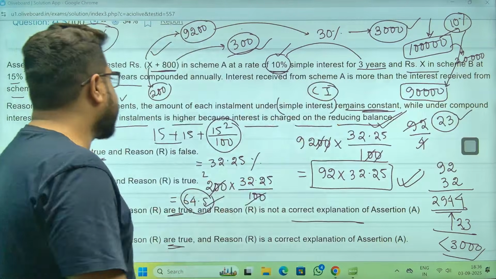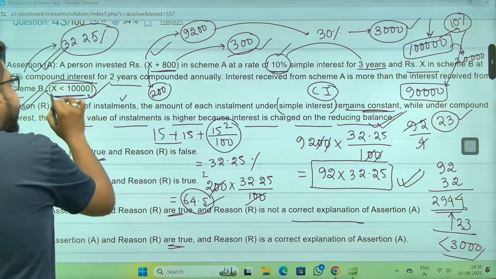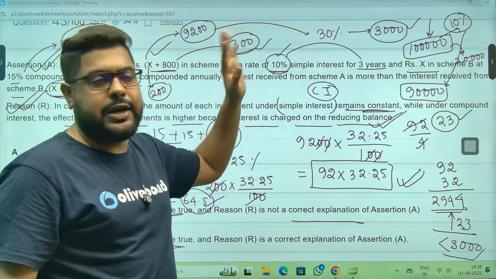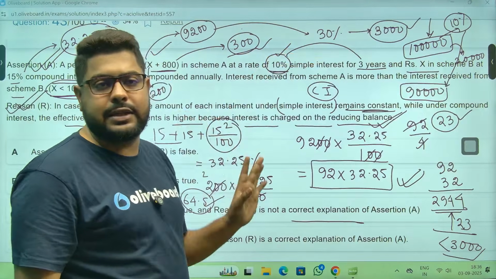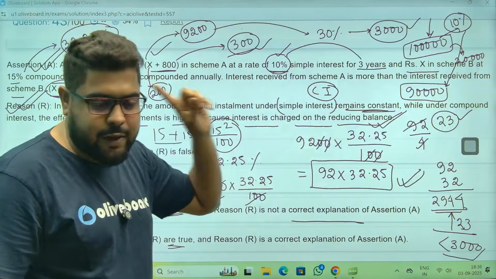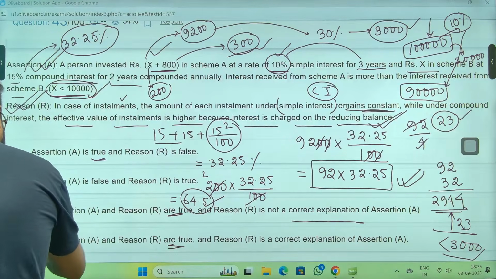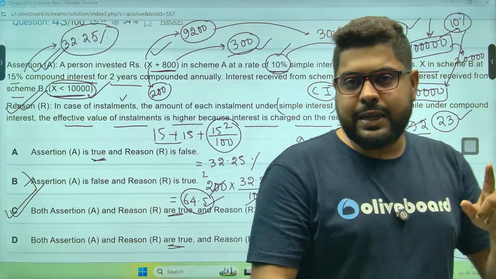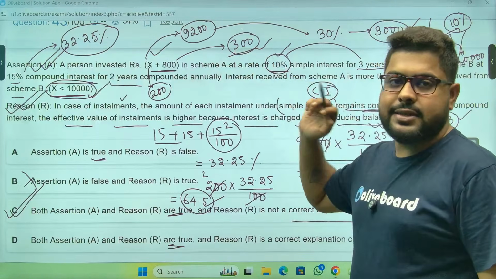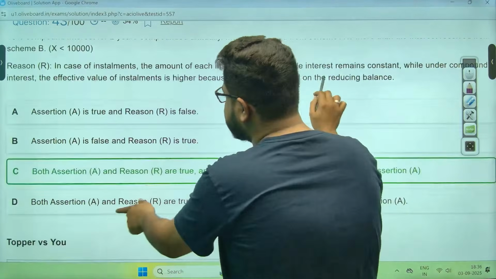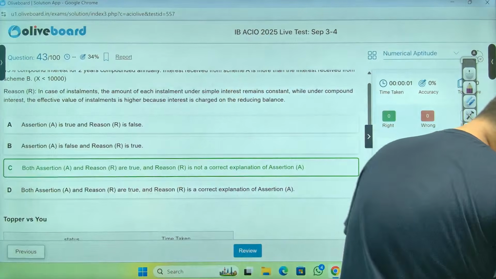So the given reason is also correct. But again, the assertion and reason are completely disjoint. The reason has nothing to do with the assertion. So I will mark option C as my answer. Sir, both are correct, definitely, but the reason has nothing to do with the assertion. So my answer 100% will be C.